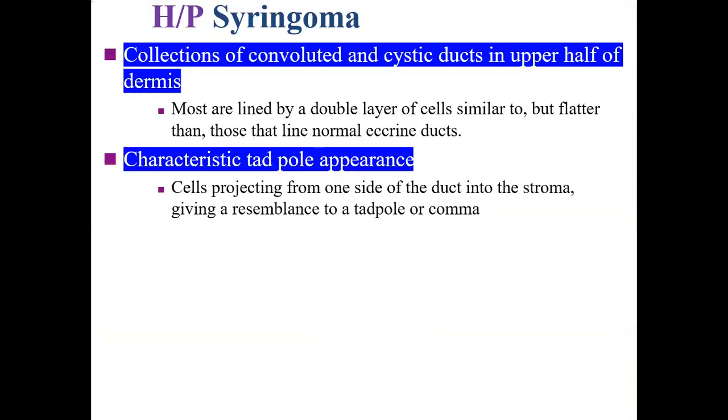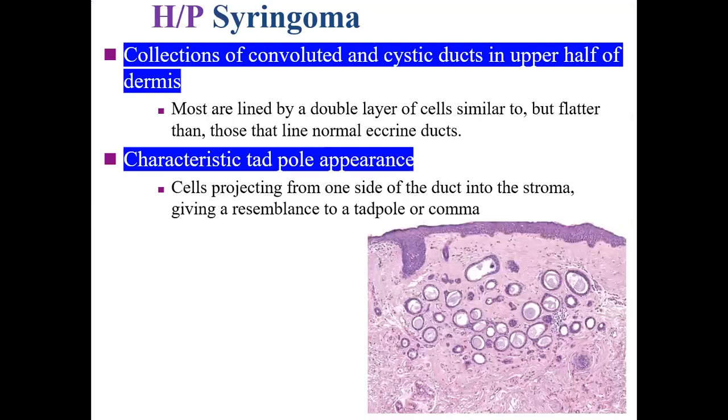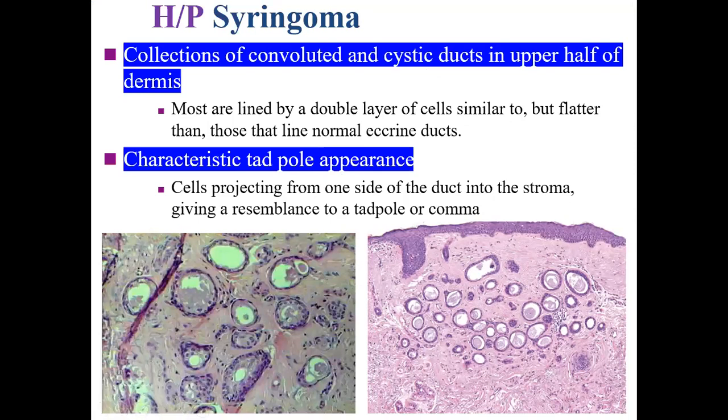Now, histopathology, I would again say, is important from the exam point of view as well, because the histology is very typical and one should not miss it. It consists of a collection of convoluted and cystic ducts. You can see these are the convoluted and cystic ducts, and the more characteristic feature is the tadpole appearance. There are so many tadpoles; here you can see a tadpole. The tadpole appearance is because there is some protrusion from the tubular structure. So the histopathology is convoluted cystic structures, and there are tadpoles.